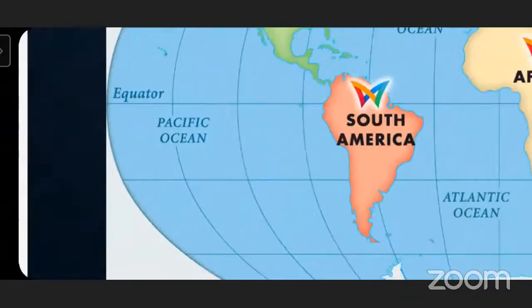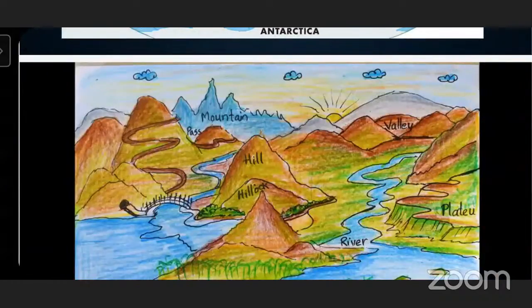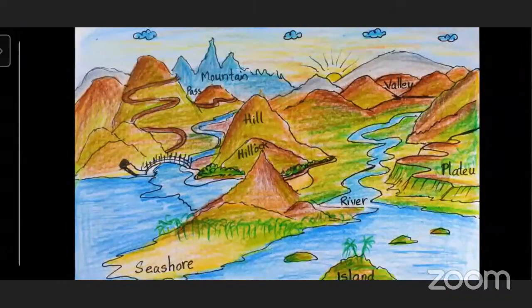Now, if we travel, when we are going to our native place or traveling by train, we can see the various landforms. The land is not even, it is not plain throughout the world.